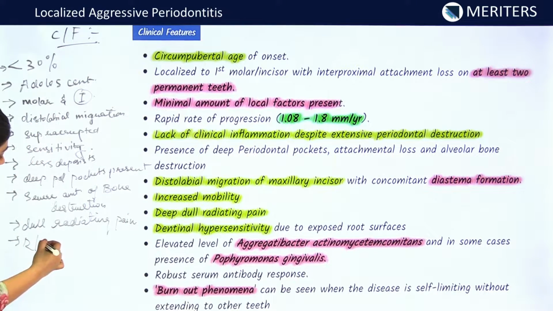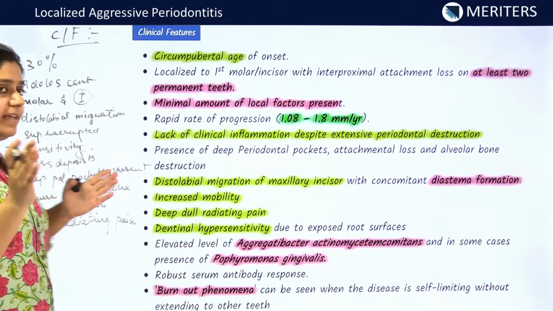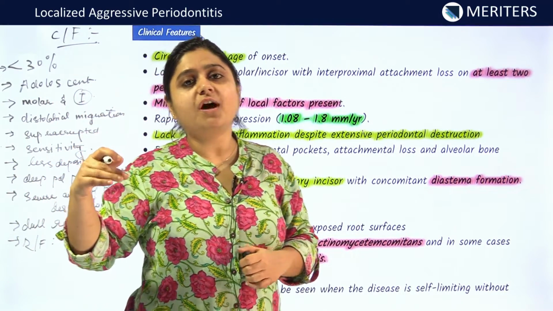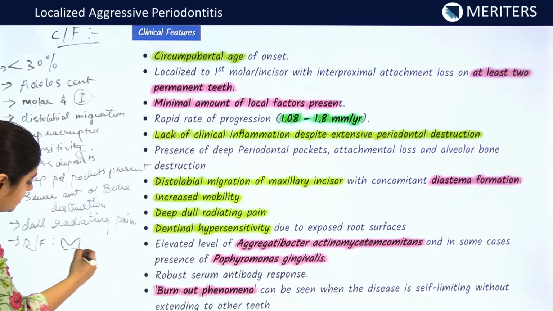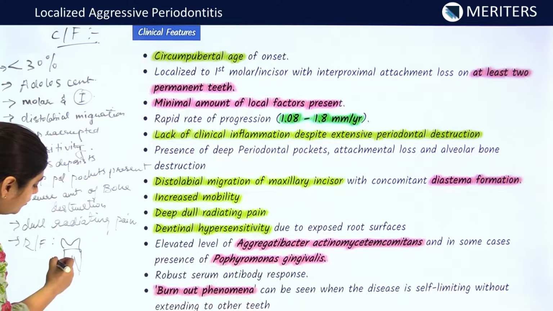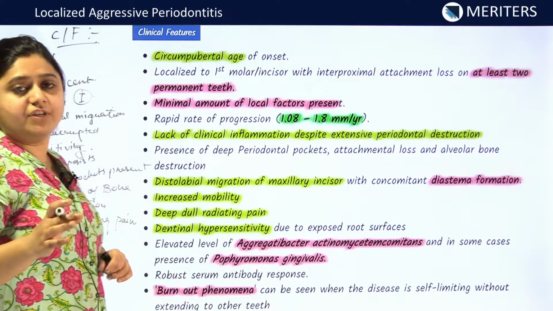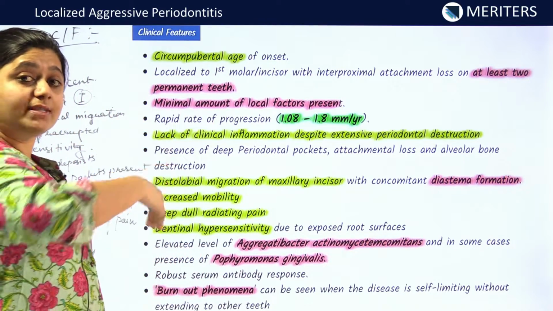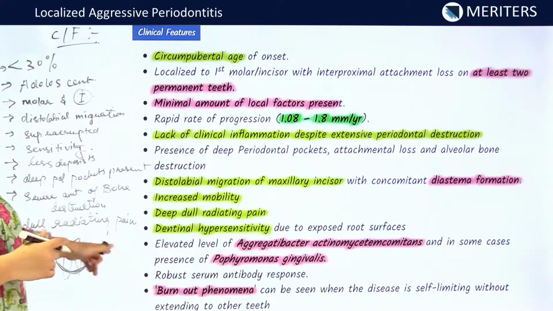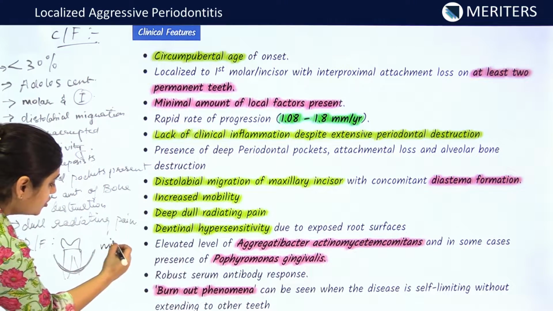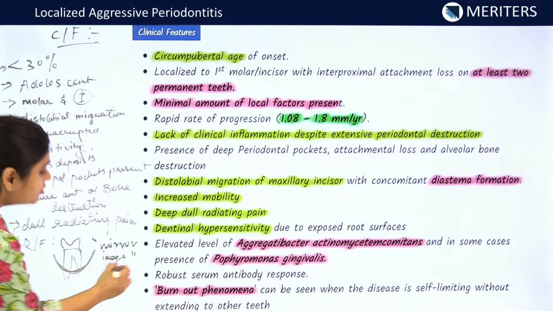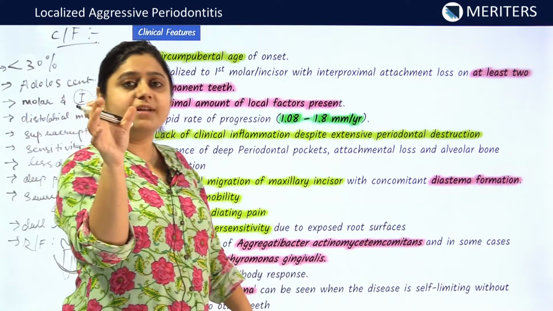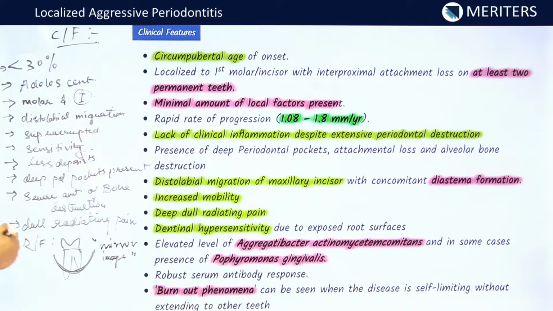During the radiographic examination, it is seen that there is mirror-shaped, arc-shaped bone loss at the affected sites. See, these are the molars, and the amount of bone loss present is like this. Such arc-shaped bone loss is present in the radiographic features, and similar lesions are present on the opposite side of the arch. So, it is called mirror image. Mirror image destruction is seen on both sides during the radiographic examination of the individuals.